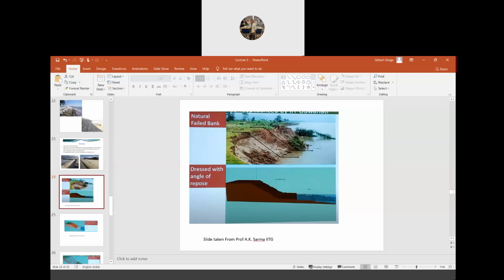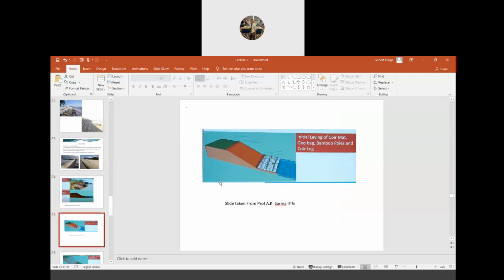So what you have to do in this case, first of all, you have to dress this area. Directly you cannot provide measures here. You have to dress this area with a sufficient angle of repose. This angle of repose, I think you have studied in geotech, so I'm not going to talk about it. You should have known it by now because you are in the 8th semester. So in this kind of a problem, we first dress this area with proper angle of repose. Then we provide some kind of a geonet or geosynthetic bag here, okay? And then we start planting some vegetation here.